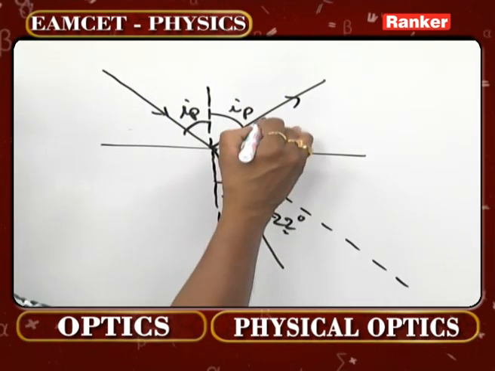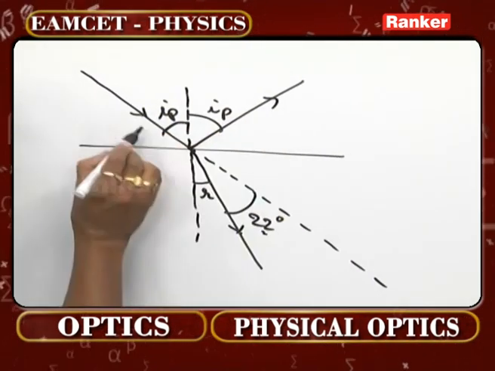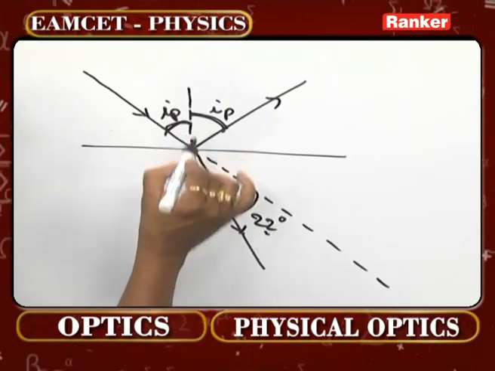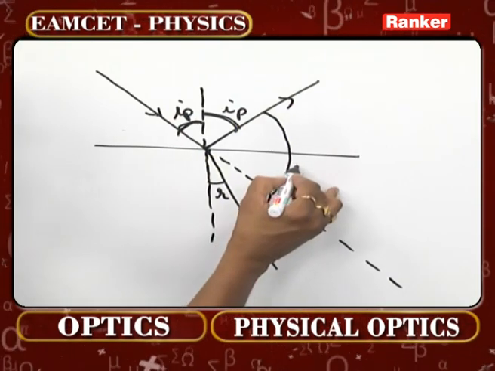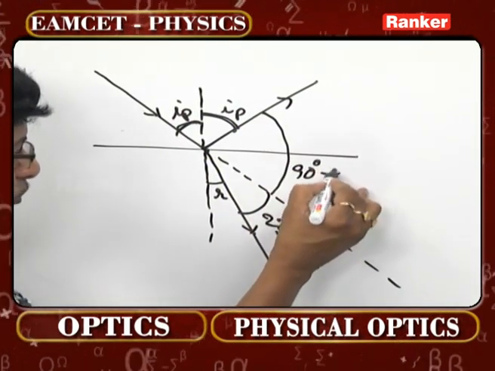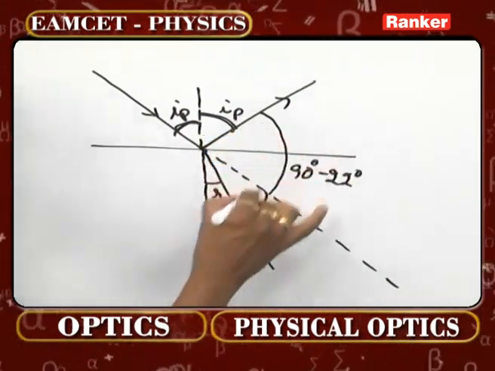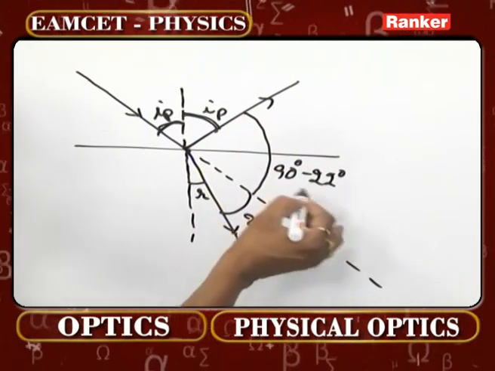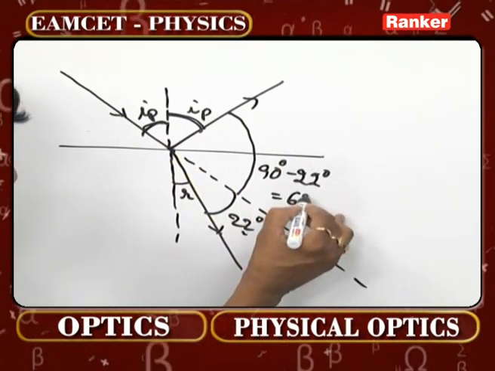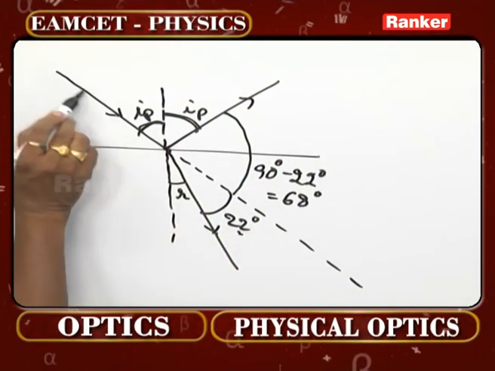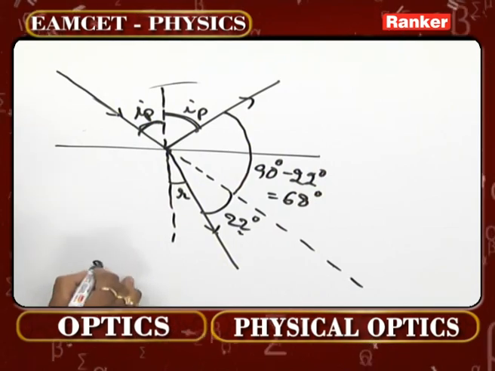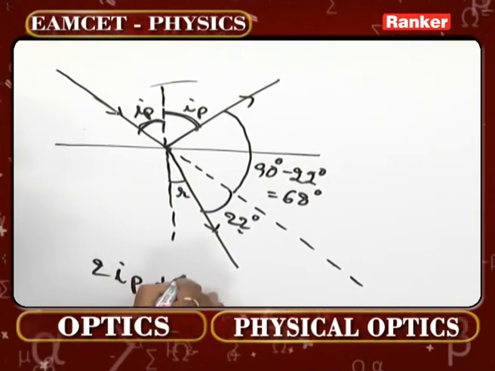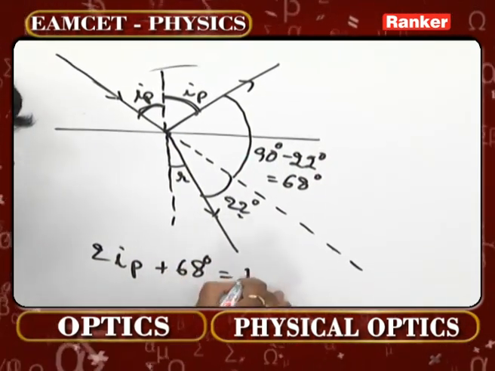Now check carefully. This angle is going to be IP. This angle is IP. And what is this angle? You know, now look. This is 90 minus 22, because the total angle is going to be 90. 90 minus 22, how much is it going to be? 68 degrees. Come on, just look at this straight line. This total angle must be 180. That means 2IP plus 68 must now be 180.